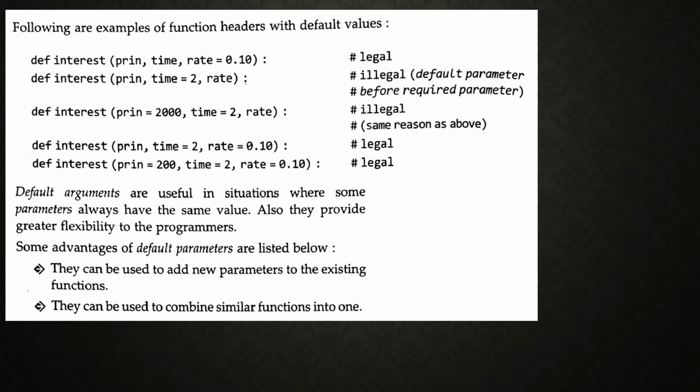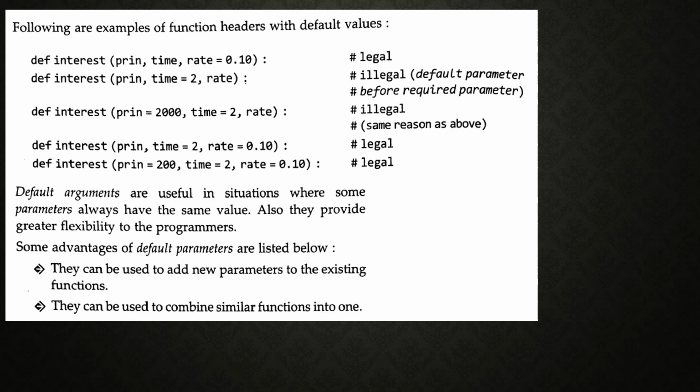In this case it is illegal, because rate equal to 0.10 is treated as a default argument, but time is not specified as a default argument, so that statement is illegal. In the second case also, principal amount and time are given, rate is not specified, so it is wrong.